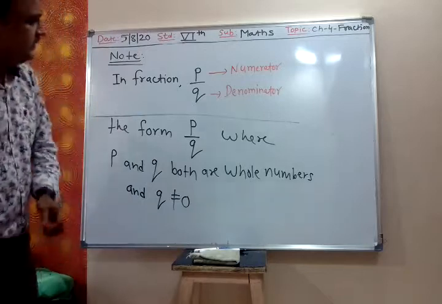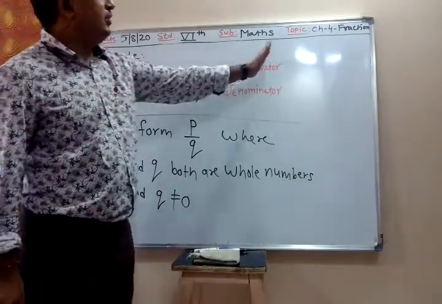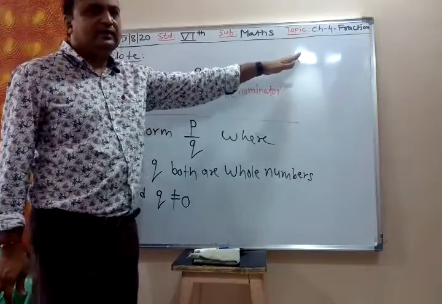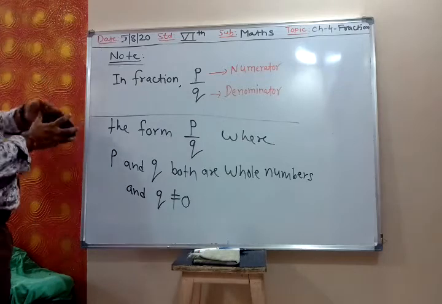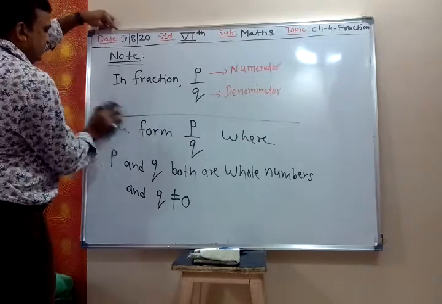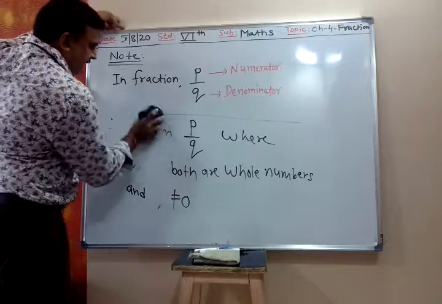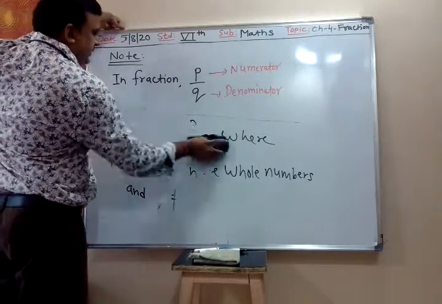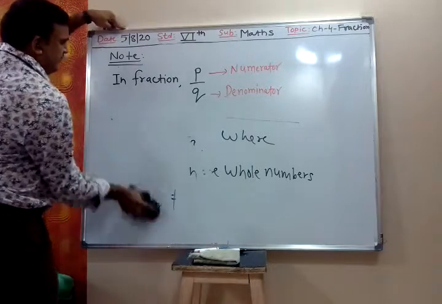Yes, right. Yes. No. I am not writing this side because this side light is there. I am writing this. So in fraction P upon Q, yes, in fraction P upon Q, P is numerator. No, this is first, only one point is there.